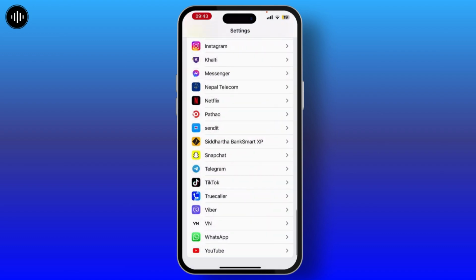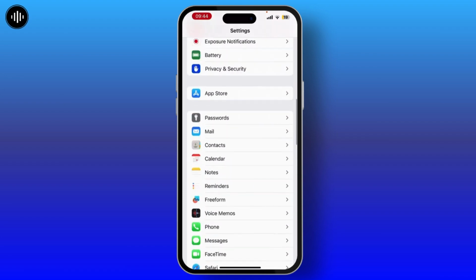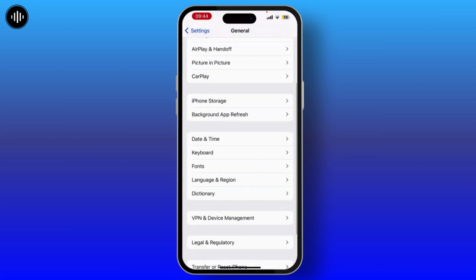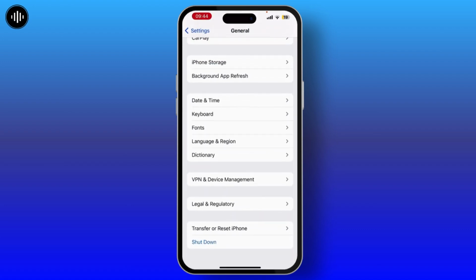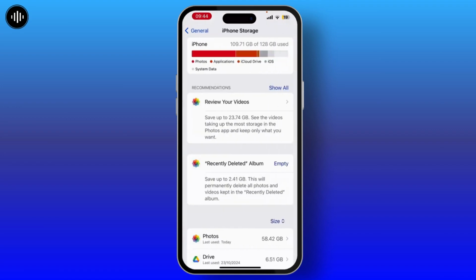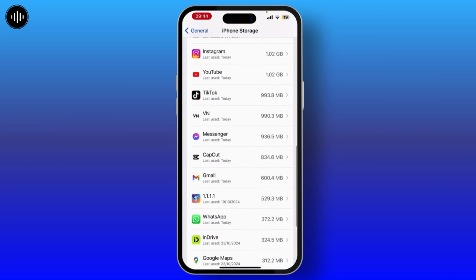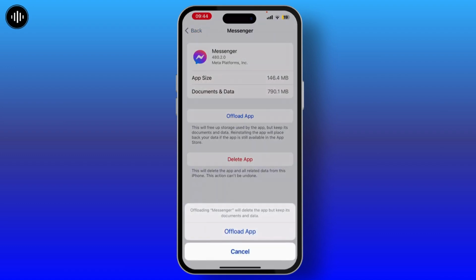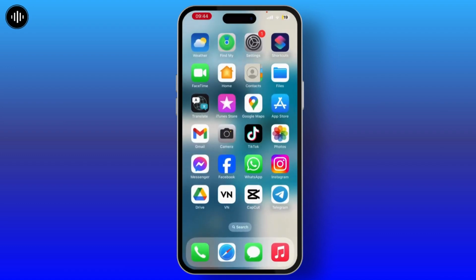After checking that, again go back to the settings homepage and check if your problem has been solved or not. If your problem is still not solved, then go to the general option available there and tap on iPhone storage. From there, search for the Messenger application. When you go to the Messenger application, you will see two options, that is offload app and delete app. Among them, choose offload app and reinstall your application again and your issue will be solved.